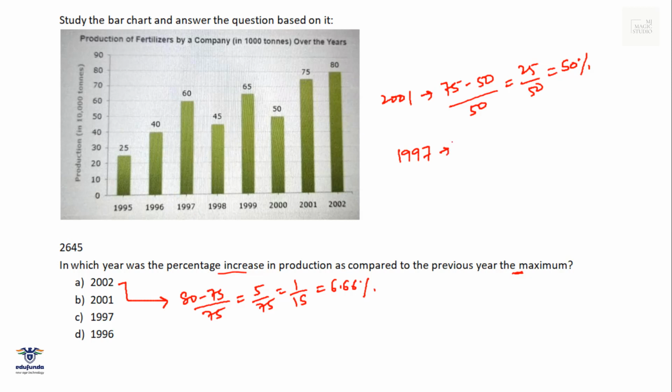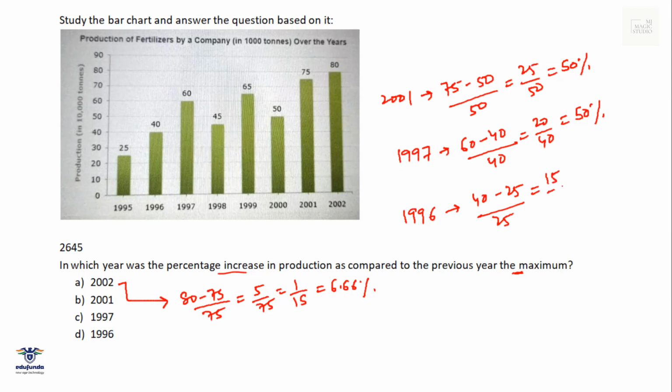1997 data is 60, previous data is 40, so 20 by 40, which is half, again 50%. For 1996, it is 40 minus 25 by 25, that is 15 by 25, or 3 by 5, that is 60%. And we are looking for the maximum increase out of the 4 given options. 1996 is showing a 60% increase over 1995. Option D fits in.